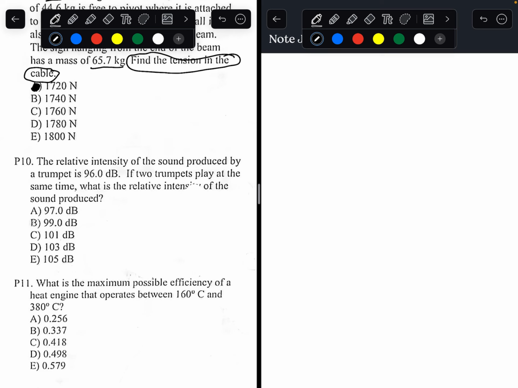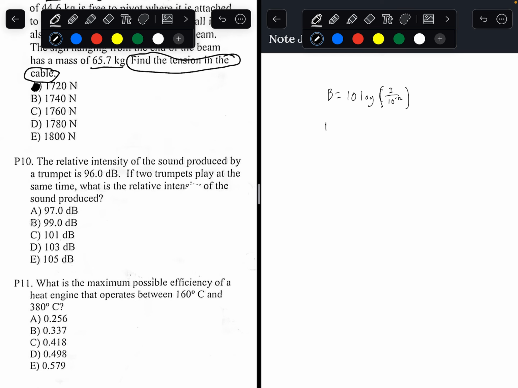So, there's one key formula you all have to memorize. The intensity level is equal to 10 times the log of the intensity over 10 to the power of negative 12, which is known as the threshold intensity.